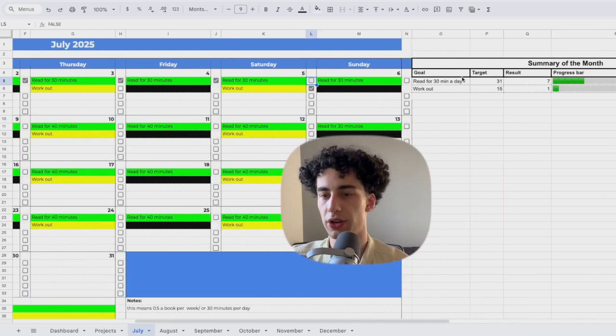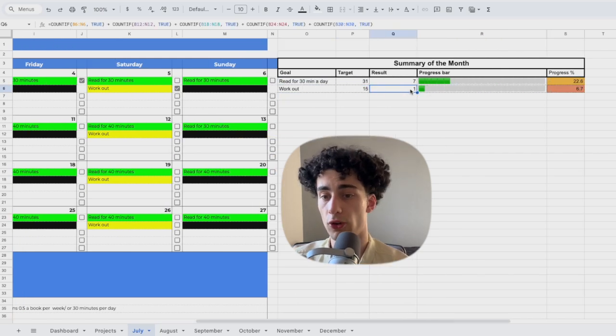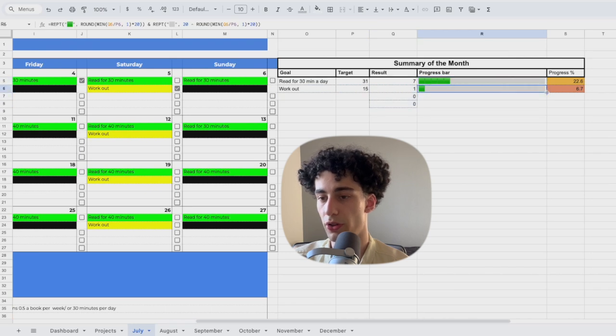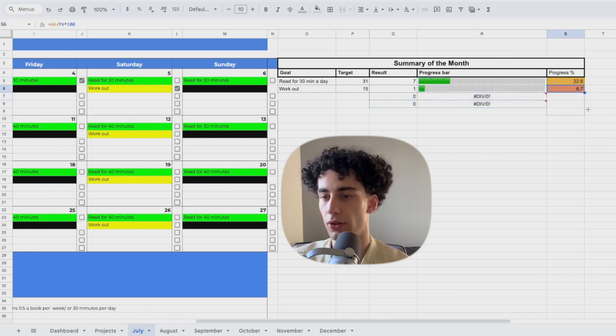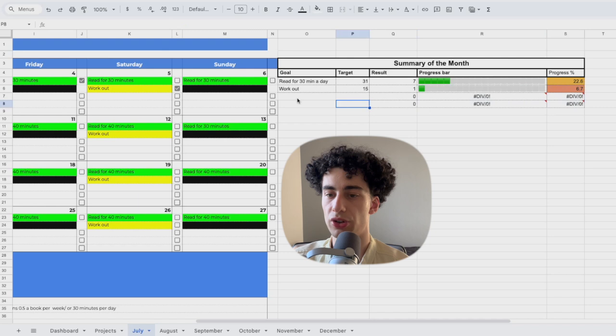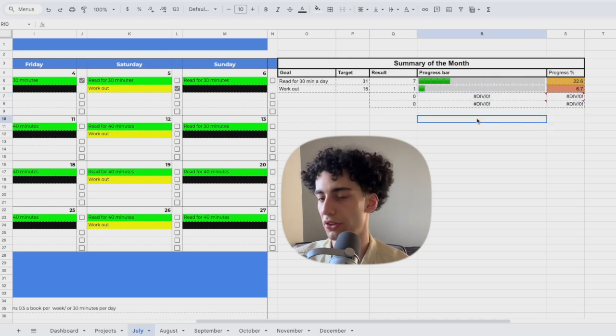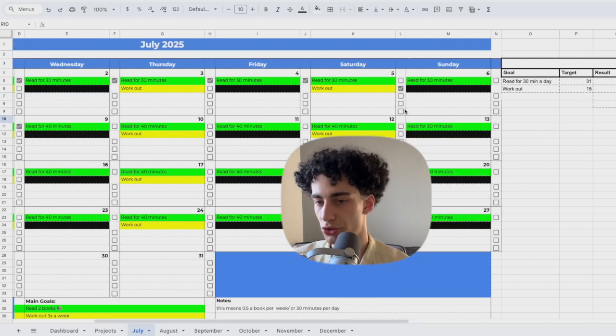And you can change it right here. You can put another goal in, you could add the 3rd and 4th and 5th. However, it's important for you to remember to drag the formula here down with you, and to drag this as well down with you, and this as well. If you don't register anything, it's going to just say this, but it's okay, because once you check the boxes right here, for example, you can see that it's increasing.